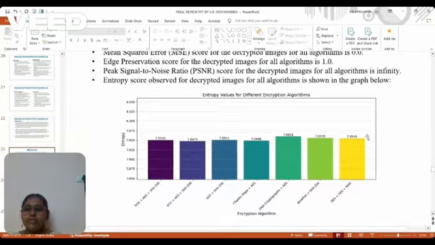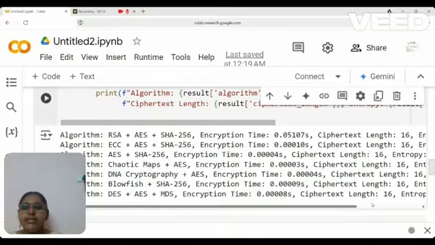Fourth one is the entropy score, which measures complexity and strength of security of an algorithm. Higher entropy means better security and complexity. The entropy score for all proposed algorithms is greater than 7, with the max score observed for DNA cryptography with AES, which indicates that it is more difficult to hack than all the other proposed algorithms. Encryption time for each medical image is checked. Chaotic DNA and AES combo takes the least time, which leads us to conclude the DNA combo is the best algorithm. But the only drawback is its complexity.